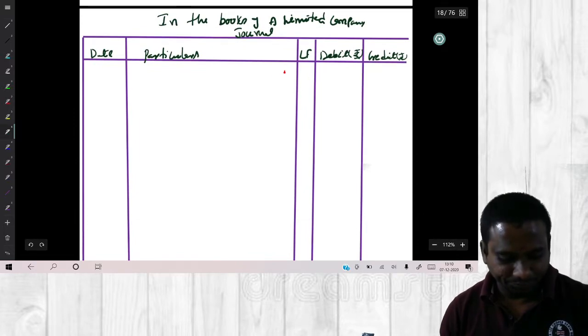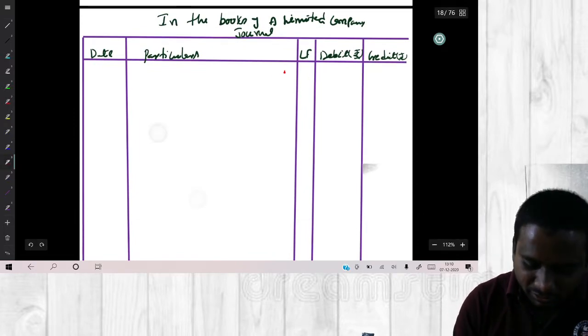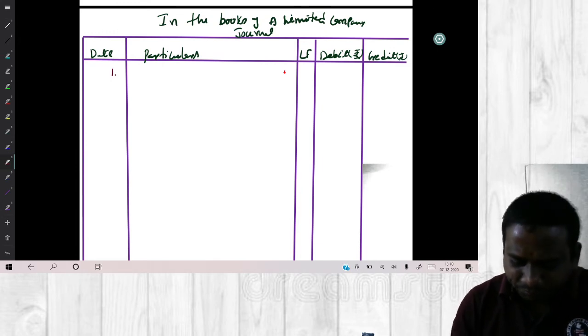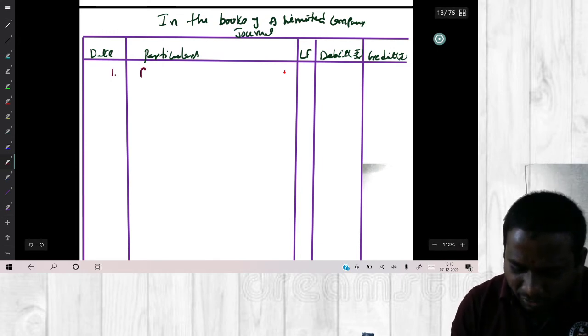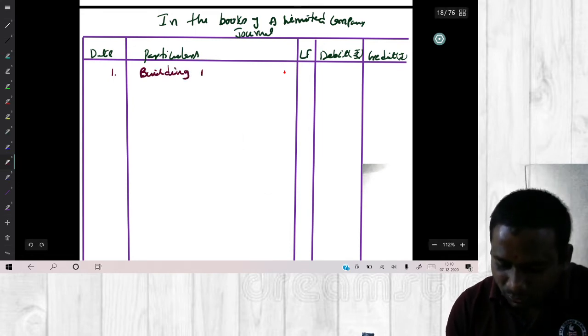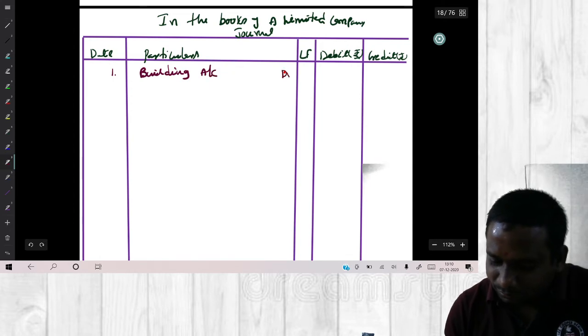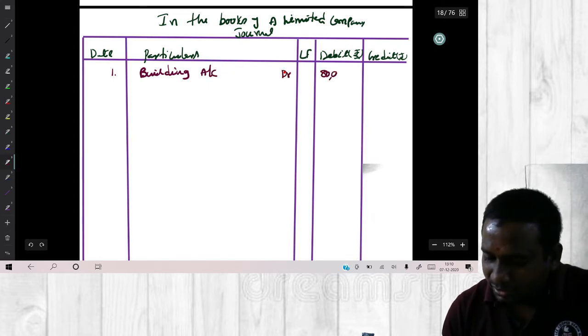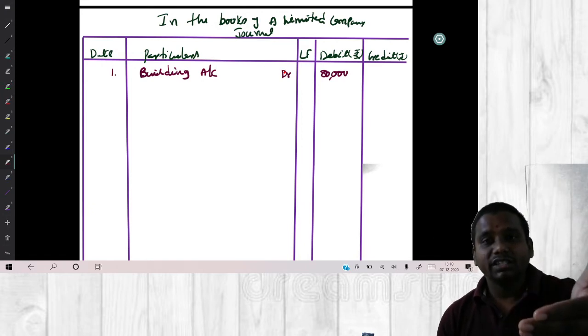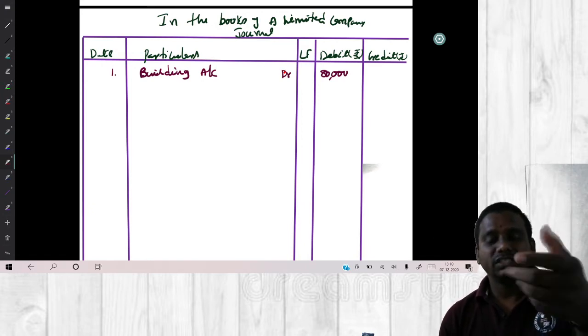Write down the entry. This is the first entry and we don't have any date. Building account debit. See, we are purchasing building, that means we are receiving an asset. How much? 80,000. How 80,000? We have issued 8,000 shares of rupees 10 each.